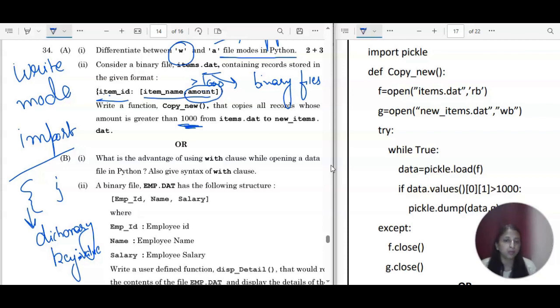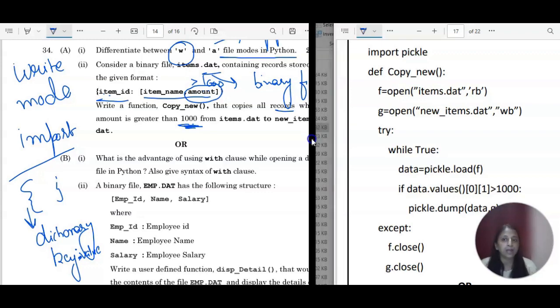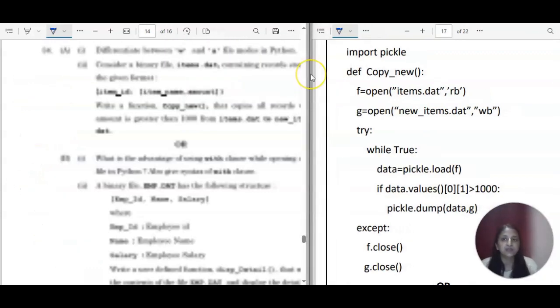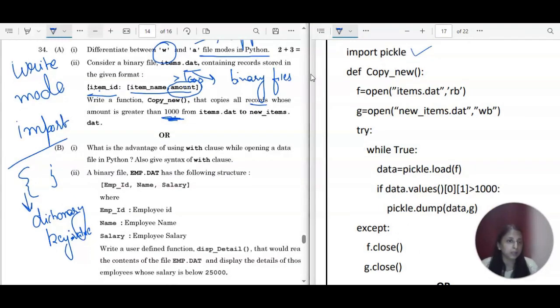So what they are saying is, which records fulfill this condition where the amount is greater than 1000. In that case, you have to add the data from the items.dat file to the new_items.dat file. So you are clear with the question. The name of the function is copy_new, and we have to create it, and this is one binary file. So here only, please check, we have import pickle, because we are working with a binary file. .dat is the extension for a binary file, and here also it is written that it is a binary file.